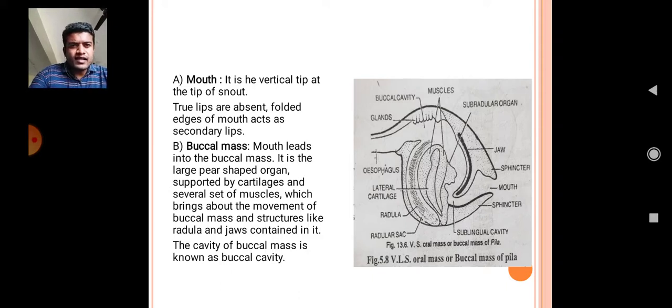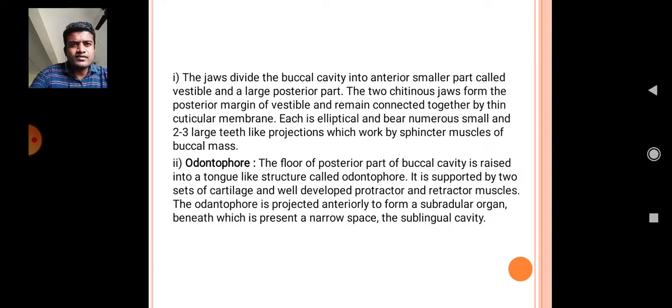Buccal mass is a large pear-shaped organ supported by cartilages and several sets of muscles which bring about the movement of the buccal mass, and structures like radula and jaws contained in it. The cavity of the buccal mass is known as the buccal cavity. The jaws divide the buccal cavity into an anterior smaller part called the vestibule and a large posterior part.